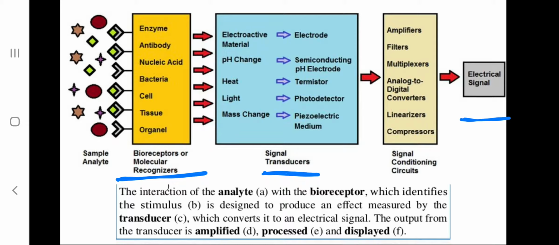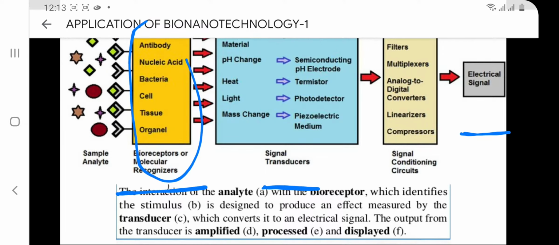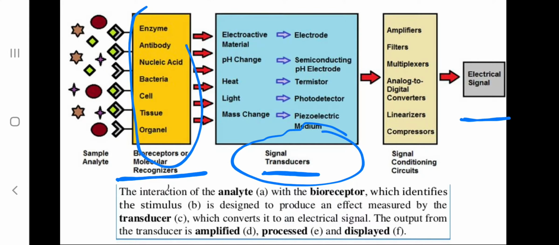So this bionanosensor consists of two parts mainly, that means a biological receptor and also a signal transducer, and these receptors can consist of enzyme, antibody, nucleic acid, bacteria, cell, tissues or organelles.